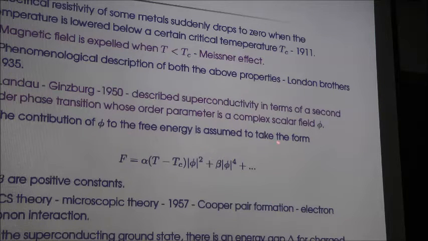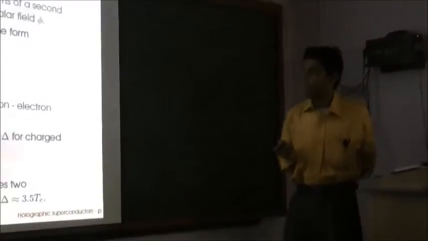This is the contribution of the complex scalar field phi to the free energy, where alpha and beta are positive constants. It is easy to see that for temperature greater than the critical temperature, the minimum of the free energy is at phi equal to 0. But when the temperature is below the critical temperature, the minimum of the free energy is obtained for a non-zero value of phi, and therefore you have a non-zero value for the condensate. This was the phenomenological theory provided by Landau and Ginzburg around 1950.